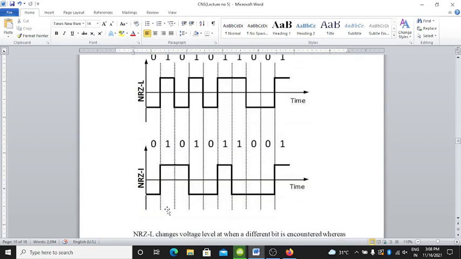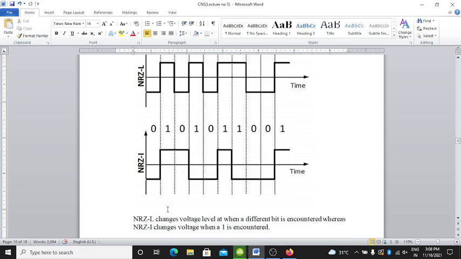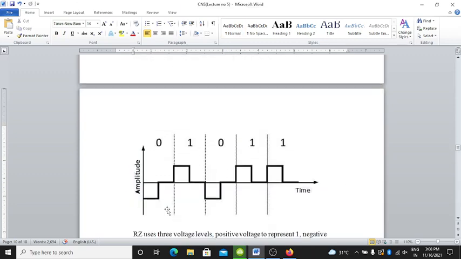Here NRZ-L and NRZ-I are there. NRZ-L changes the voltage level when a different bit is encountered, whereas NRZ-I changes the voltage when a 1 is encountered.